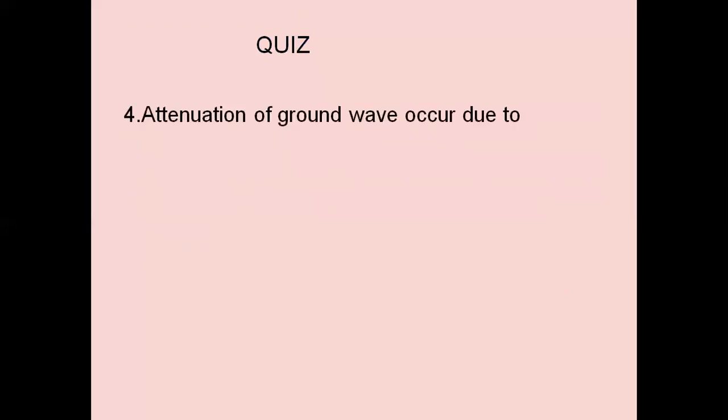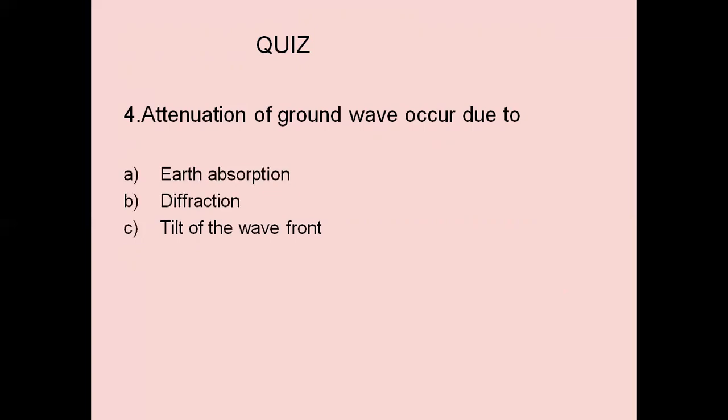Attenuation of ground wave occurs due to earth absorption, diffraction, and tilt of the wavefront. All of these: the Earth will absorb some waves, and there is a diffraction effect and a tilting effect. Because of this, there will be attenuation of the ground wave.